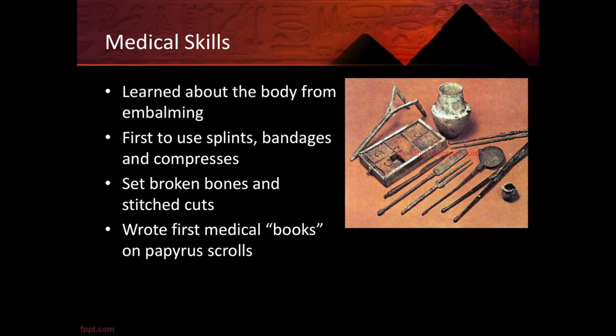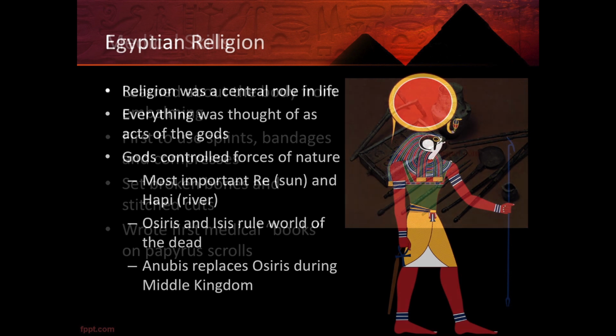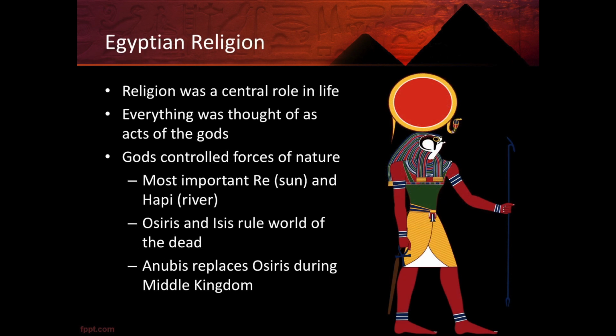We use the word books, but at the time there weren't books. These were papyrus scrolls with information written upon them. So medical skills in ancient Egypt were pretty advanced compared to other societies at the time. Related to life and death was also the idea of religion. Egyptian religion played a very central role in the life of everyday Egyptians.